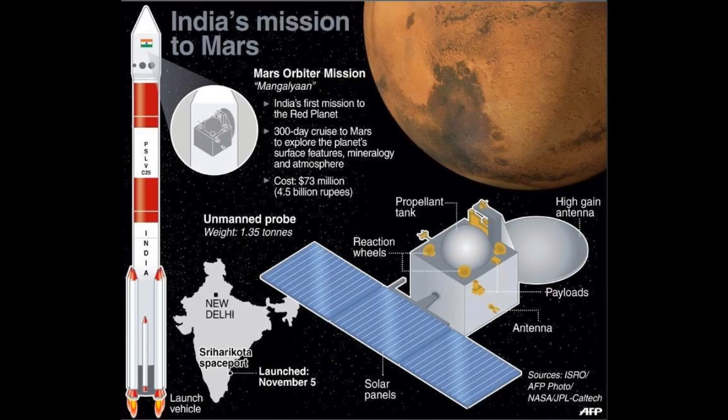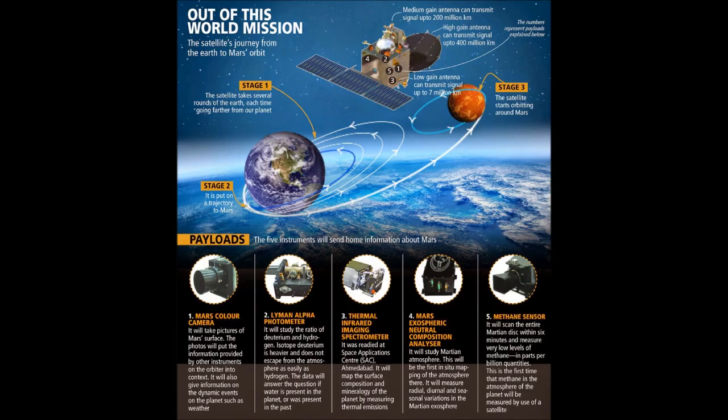We are the first country in the world to reach Mars within the first attempt, and that too on a budget which was less than the budget of the movie Gravity. The Western world was in awe with ISRO's achievement, and the whole country felt immensely proud of this achievement. The journey, which started in November last year, took 10 months and $74 million to reach the red planet. Here are the reasons which make it one of India's top achievements for 2014.